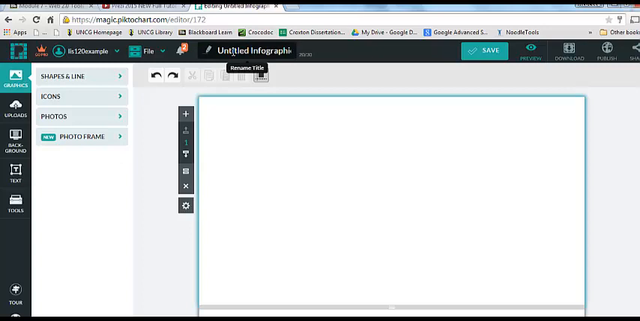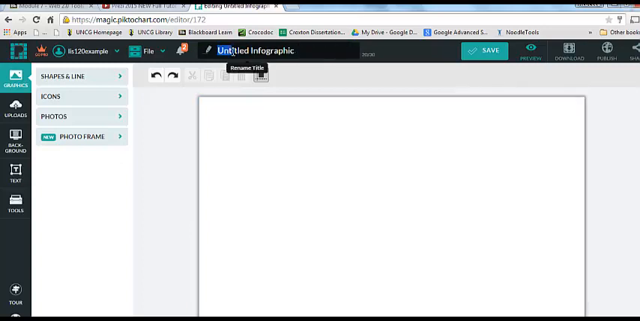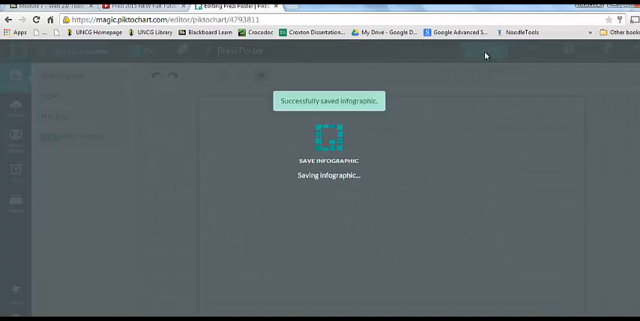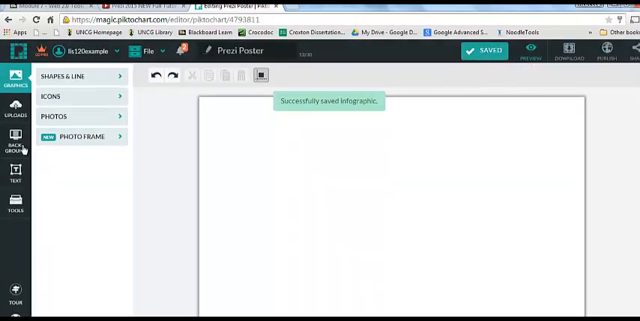The next thing I'm going to do, I should have done this first, is I'm going to give my pictograph a name. So I'm going to do a pictograph about Prezi. I'm just going to call it Prezi poster. And I'm going to click save. And I recommend you clicking save periodically while you're working on your project.